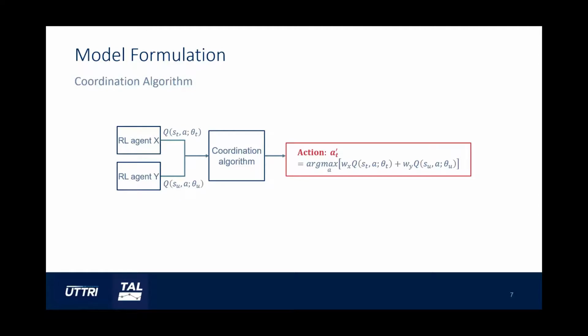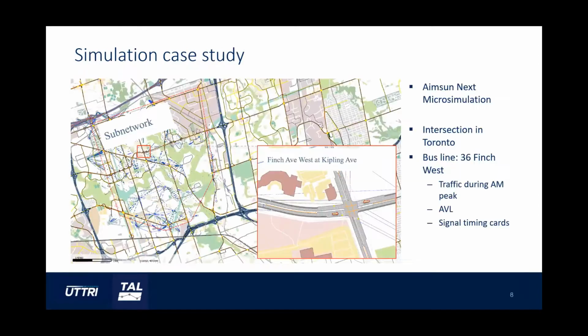The proposed TSP algorithm is trained and tested in a carefully calibrated microsimulation model using AIMSUN Next, which simulates a subnetwork in the city of Toronto. The bus line 36 Finch West operates on the east-west corridor, which experiences very high service variability.